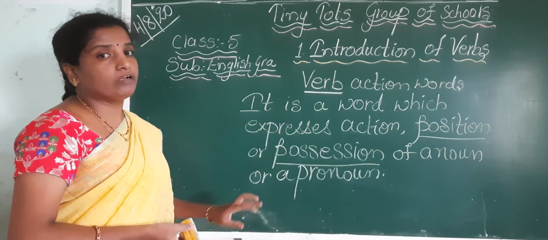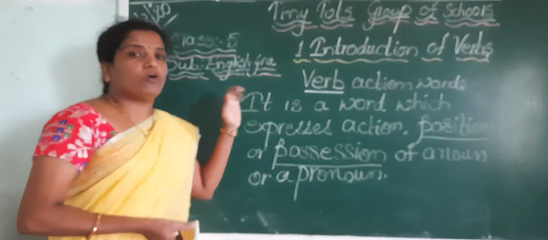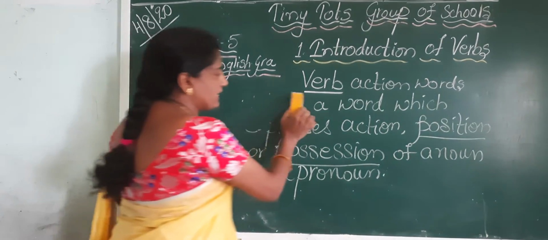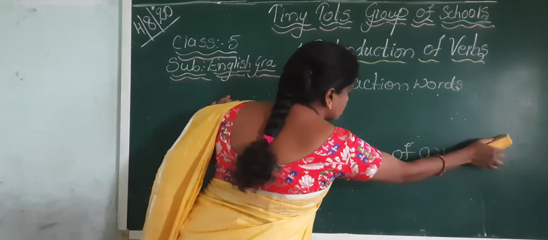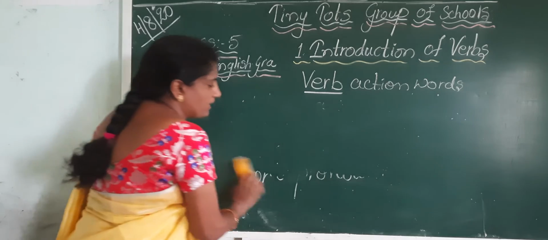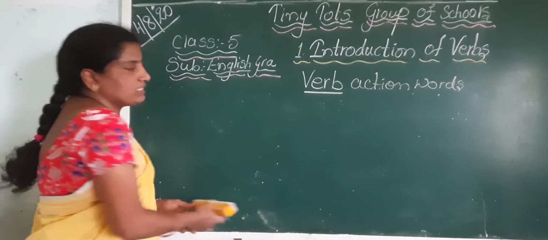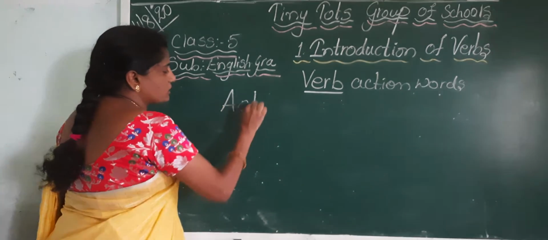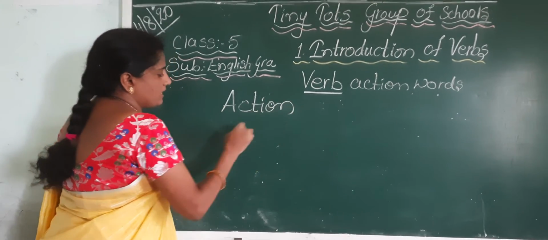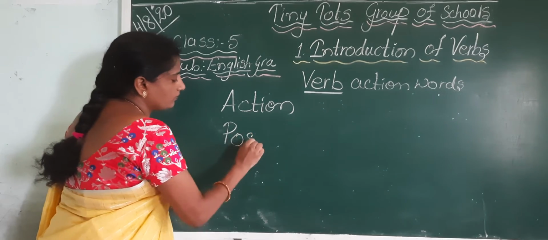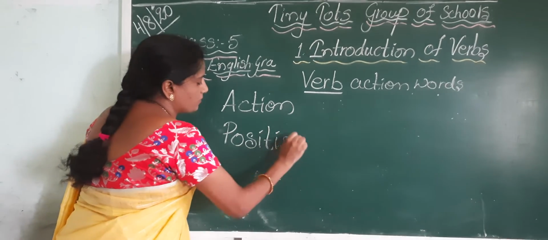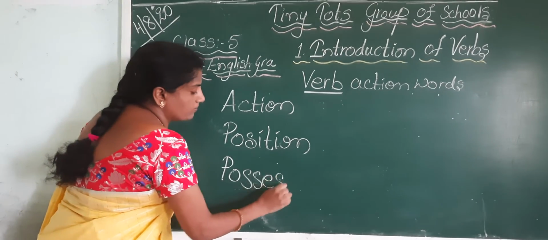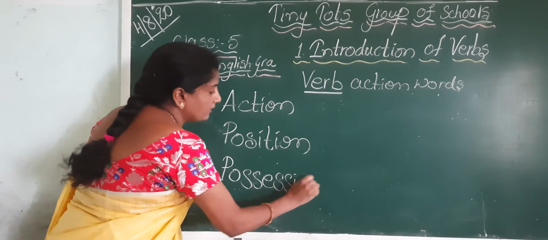Today I will explain the definition and the parts of the verb, into how many parts we can divide it. Three terms are included in the definition: action, position and possession.